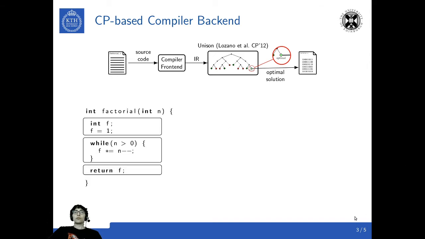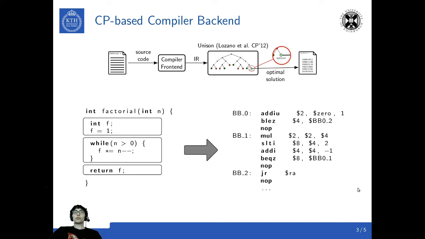Here we have the factorial function as example that, given as input to Unison, will generate the optimal solution that corresponds to an implementation of the function in assembly code. However, there are other solutions to the model that are not necessarily optimal. For example, here we have another implementation which has different register assignment for this operand, and the last three instructions are delayed by one cycle, resulting in a NOP operation.